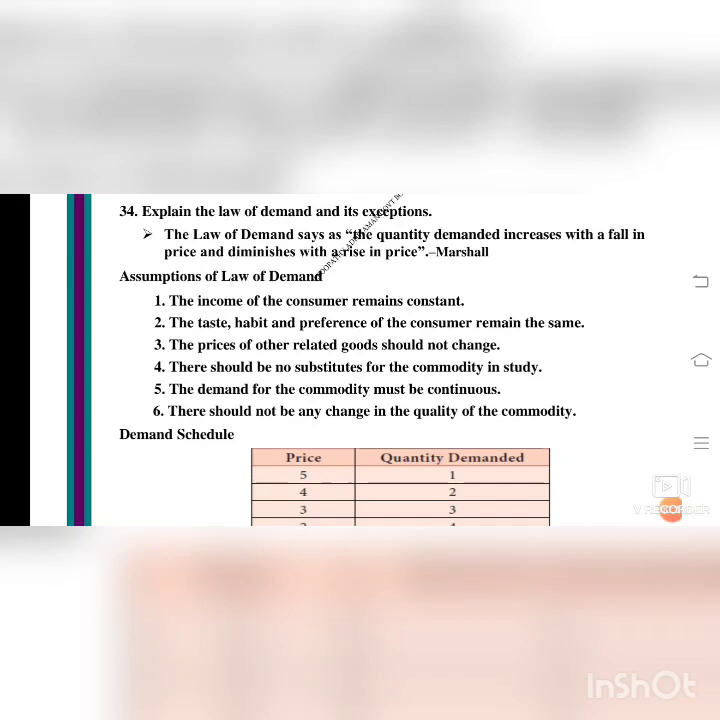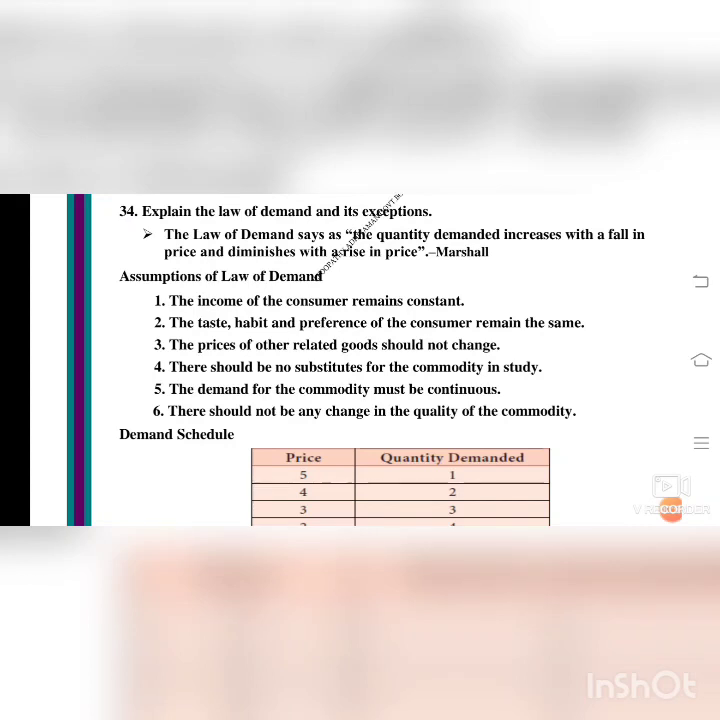Now we will see about the assumptions of the law of demand. In the assumptions of the law of demand, the income of the consumer must remain constant. That is, his income must be constant to buy a product, and the taste, habit and preference of the consumer remain the same. For example, if you are buying the same product, for example newspaper or coffee, tea, the brand is the same, isn't it? So you will buy the same brand for the same taste, habit and preference.